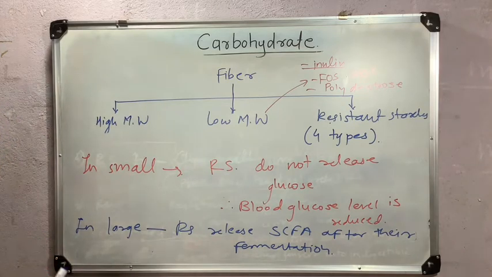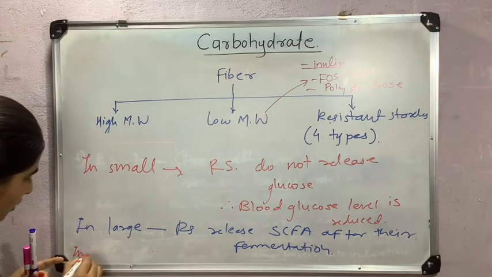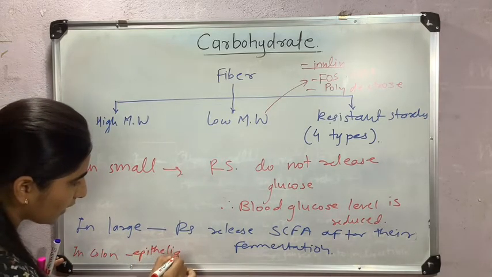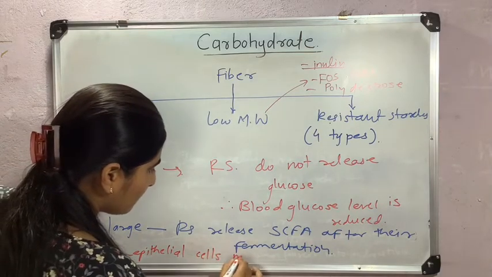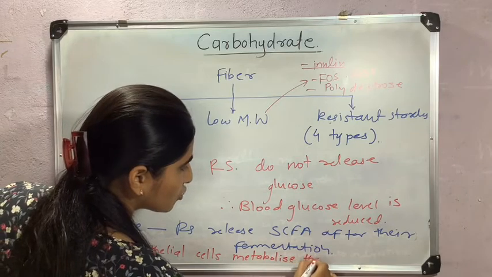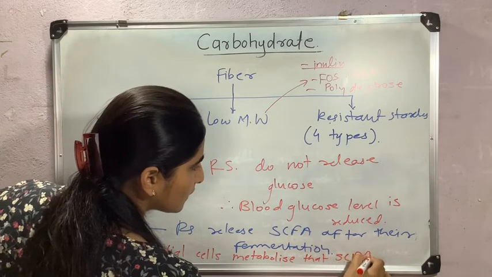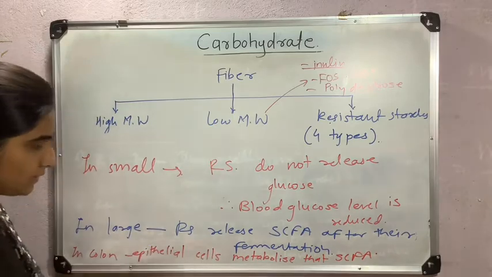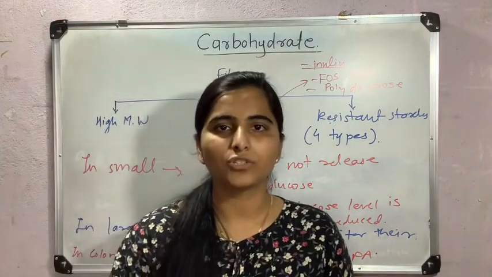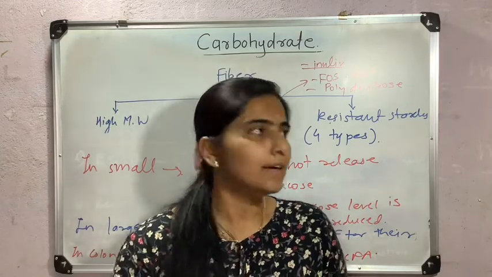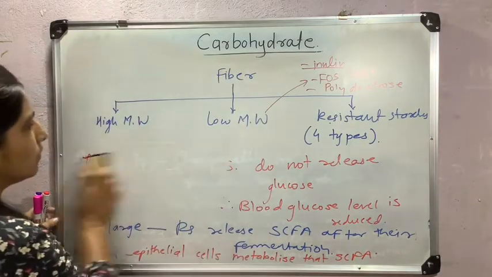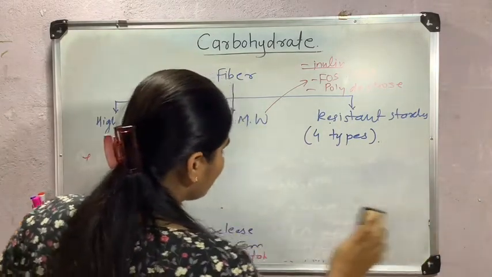I will write here, in colon, epithelial cells metabolize those short chain fatty acids, and it helps to reduce fat storage by increasing fat burning. So remember this.